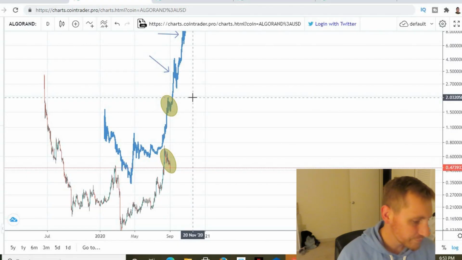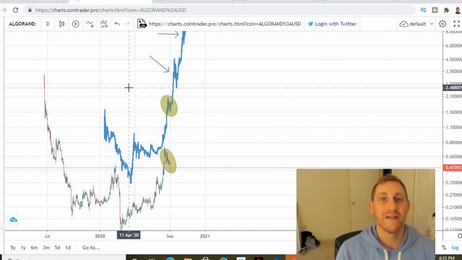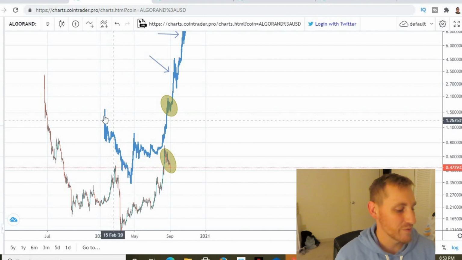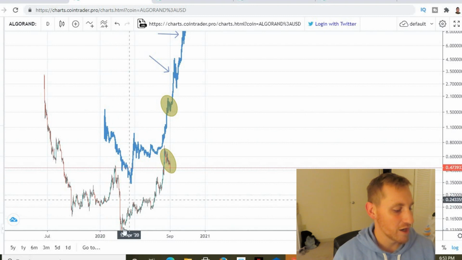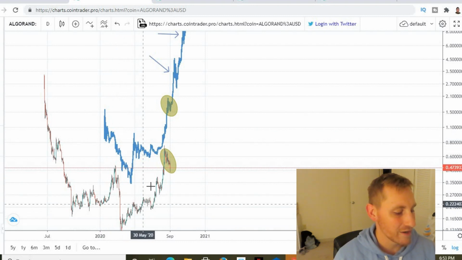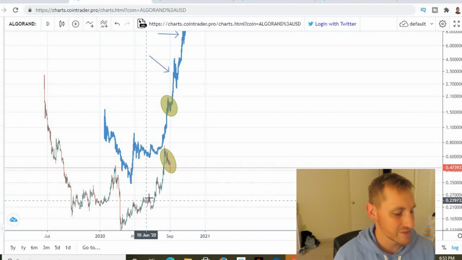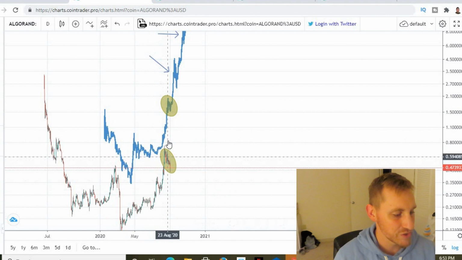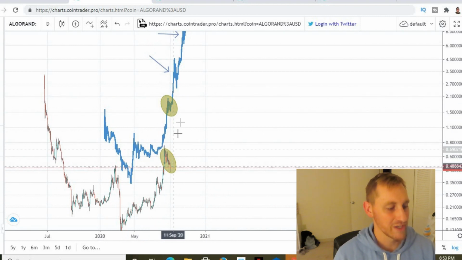So as you guys can see, this fractal that I went over in my last Algorand video, if you guys haven't seen that already, check that out. But it's still playing out exactly the same, right? We got this huge sell-off. Same thing here. We got this huge sell-off. We got a V bottom back up to where we were. A nice consolidation. Same thing here. Nice consolidation before another impulse up. We get another impulse up, and now we're getting a little bit of a correction. Same thing here. A little bit of a correction.